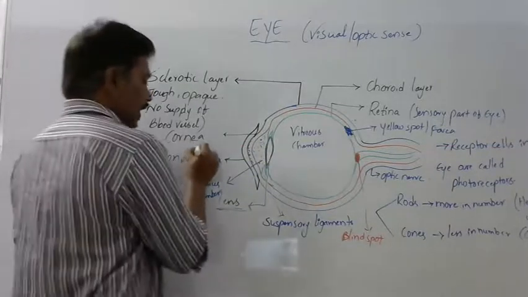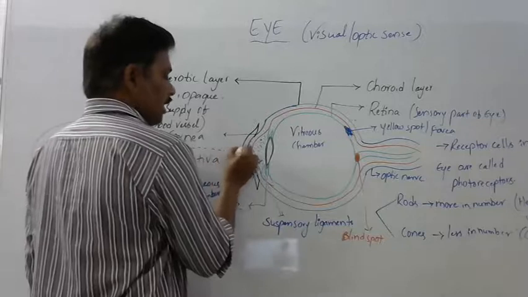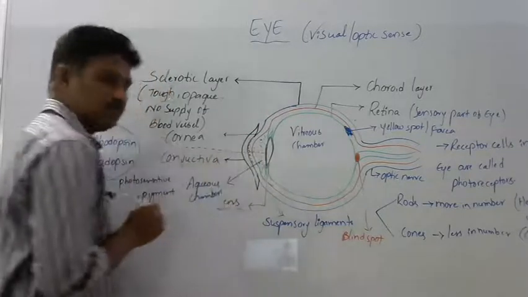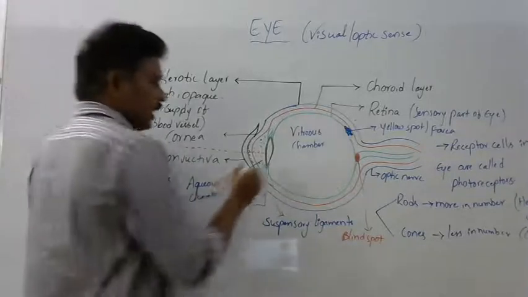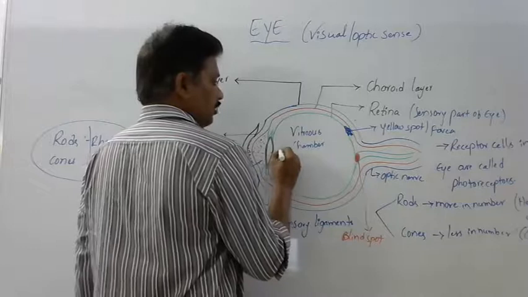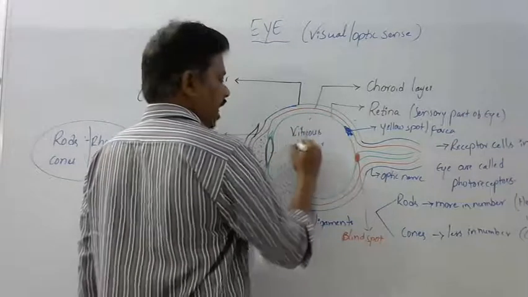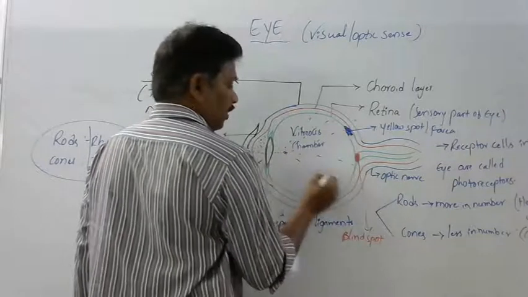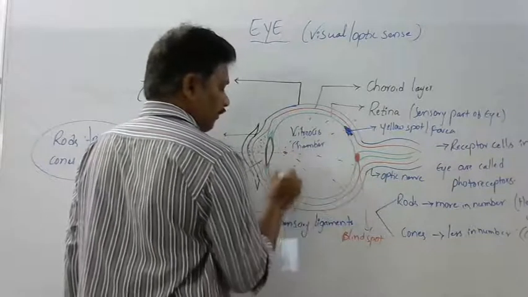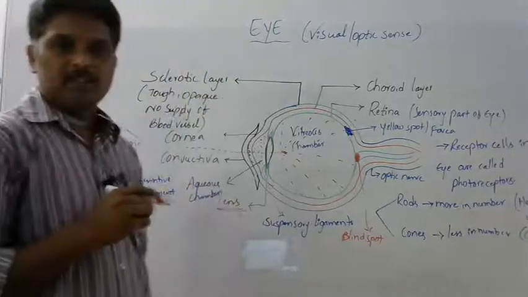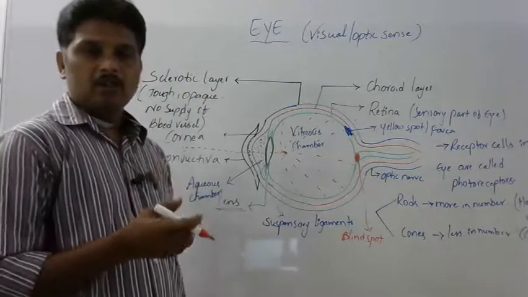Simple. Light rays pass through the conjunctiva, cornea, and pupil and focus on the lens. Being transparent, the lens focuses this light onto the retina equally in all directions. The retina is made of photoreceptor cells, made of rods and cones.